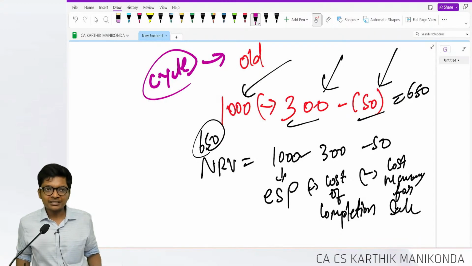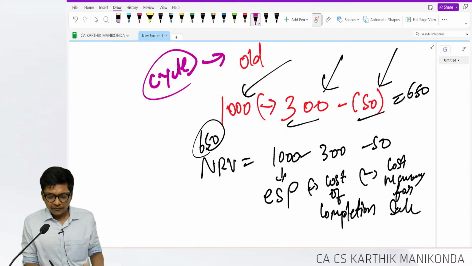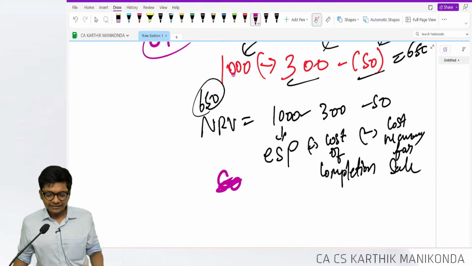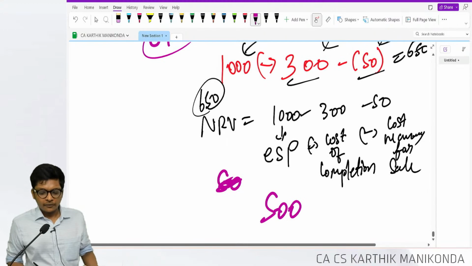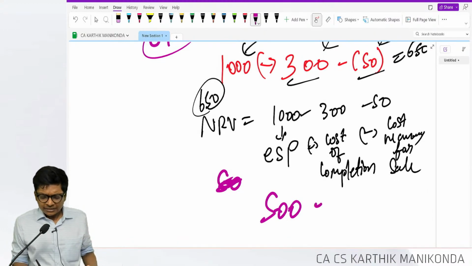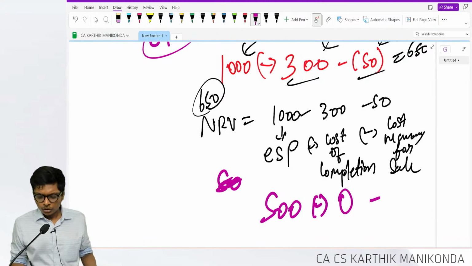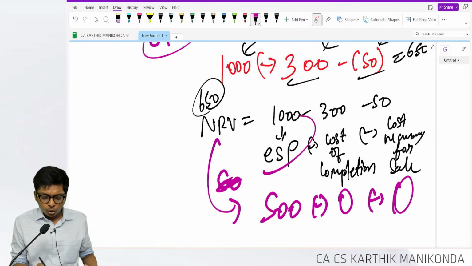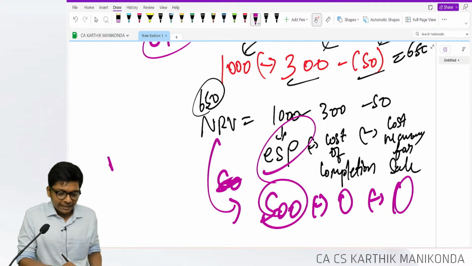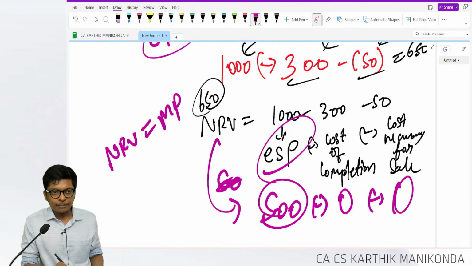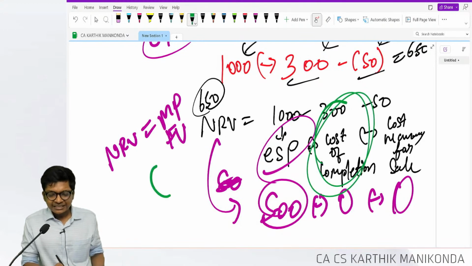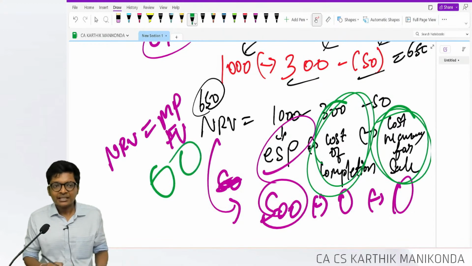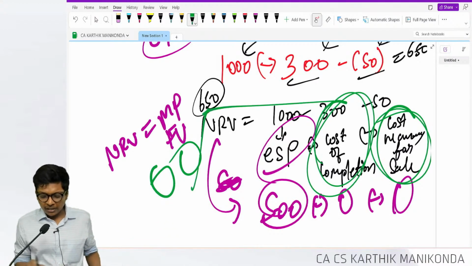Sir, why do all this, sir? I will sell the cycle as it is for 500 rupees. No repair, sir. Then cost of completion will be 0. Sir, no cost necessary to make the sale. Then this will also be 0. Then NRV will be equal to the estimated selling price of 500. NRV, in other words, is equal to the market price or fair value if cost of completion is 0 and cost necessary to make the sale is 0. Got the logic, guys? This is the formula we have in the book.